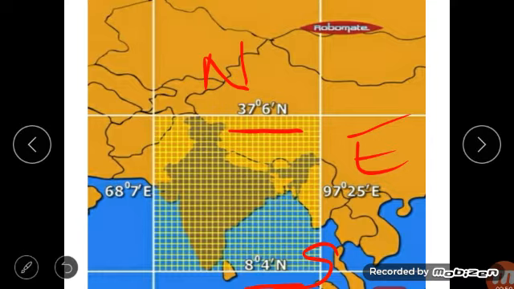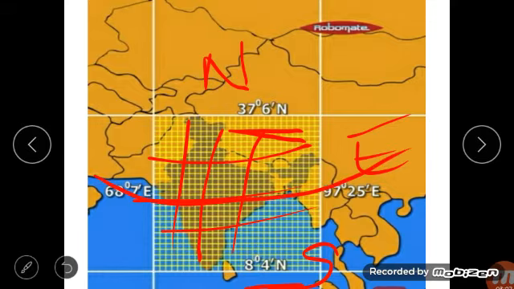So from the equator, India is 37 degrees 6 minutes north and 8 degrees 4 minutes north, and east 97 degrees 25 minutes east and 68 degrees 7 minutes east. This is longitude, and this is latitude. Clear? So now we know about the extent. The Tropic of Cancer passes almost halfway across the country.